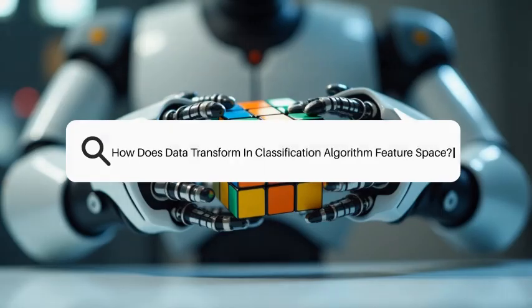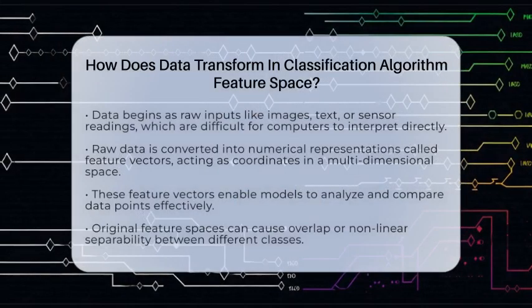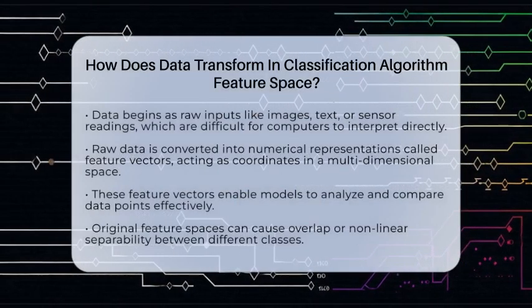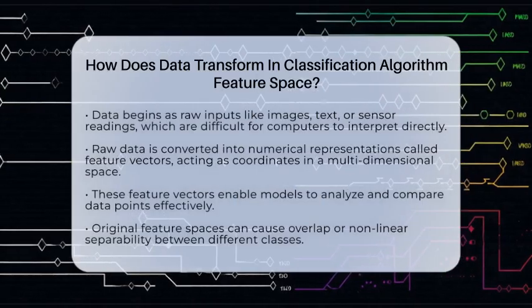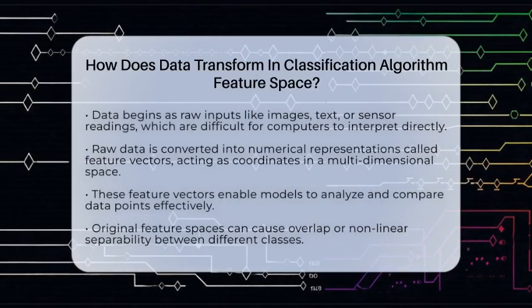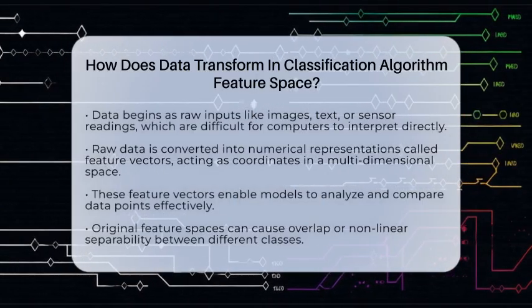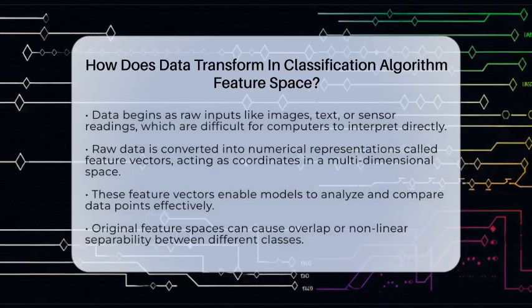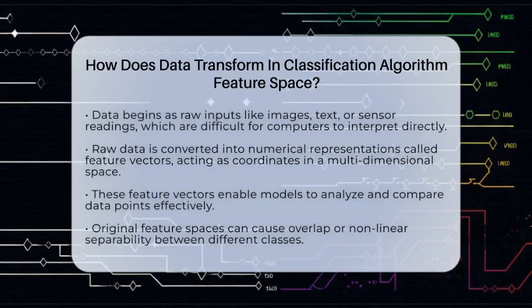How does data transform in classification algorithm feature space? Imagine trying to sort a jumble of different objects into neat groups. Now picture turning that messy pile into a clear map where each item has a specific spot. That's what happens when data transforms in classification algorithms.